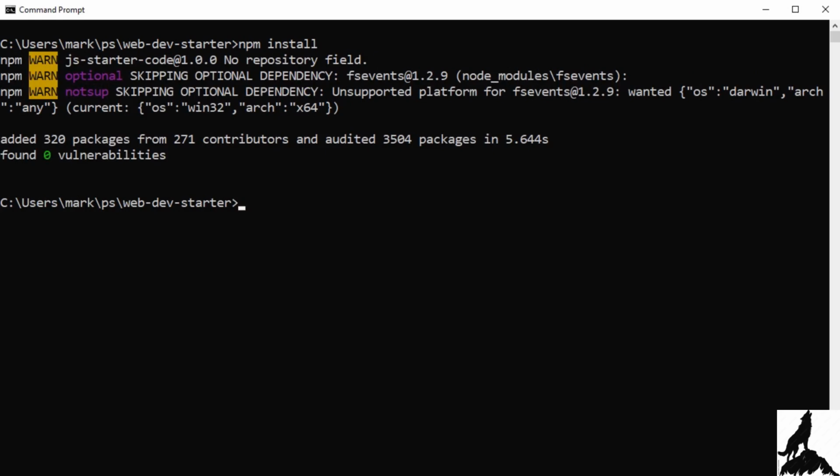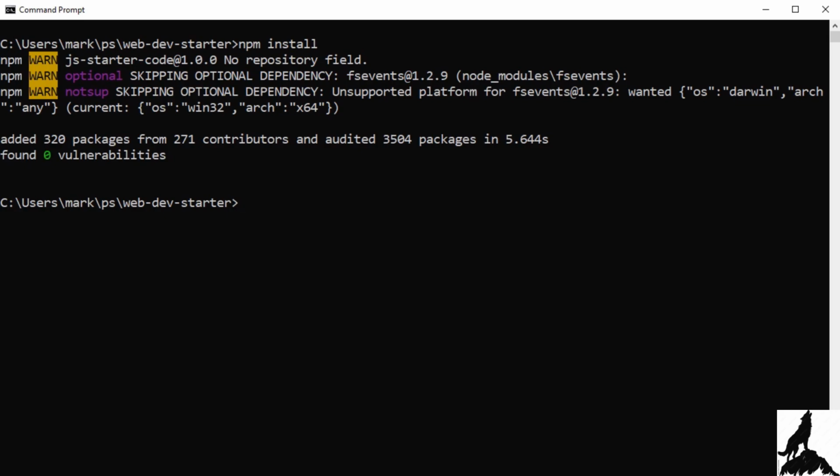And one thing to be aware of if you're on a Mac, you may need to run sudo before the command. So the command would be sudo npm install. That'll run the install as the super user, and that'll guarantee that you have the right permissions to install everything properly. But depending upon how your Mac is set up, you may not need sudo. If you do use it, you'll need to enter your password.